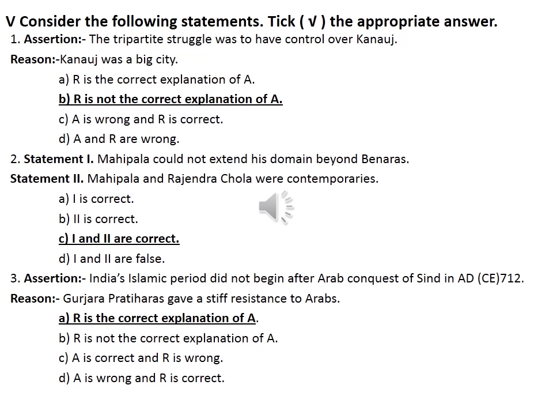Then third, assertion: India's Islamic period did not begin after the Arab conquest of Sindh in AD 712. Reason: Gurjara Pratiharas gave a stiff resistance to Arabs. A, R is the correct explanation of A. B, R is not the correct explanation of A. C, A is correct and R is wrong. D, A is wrong and R is correct. Which one is the correct option? A, R is the correct explanation of A.